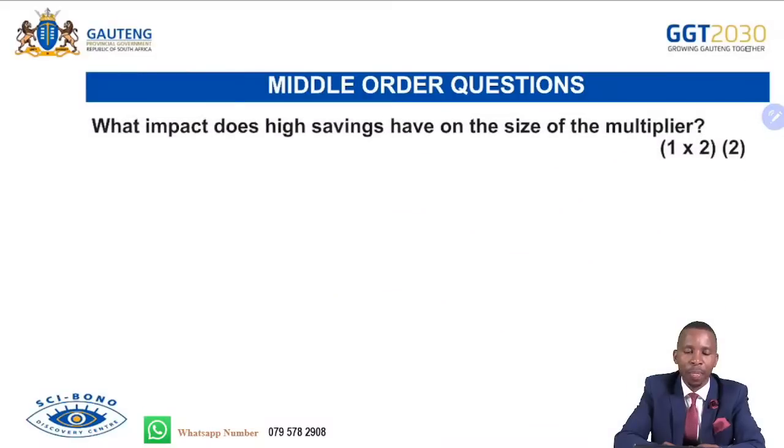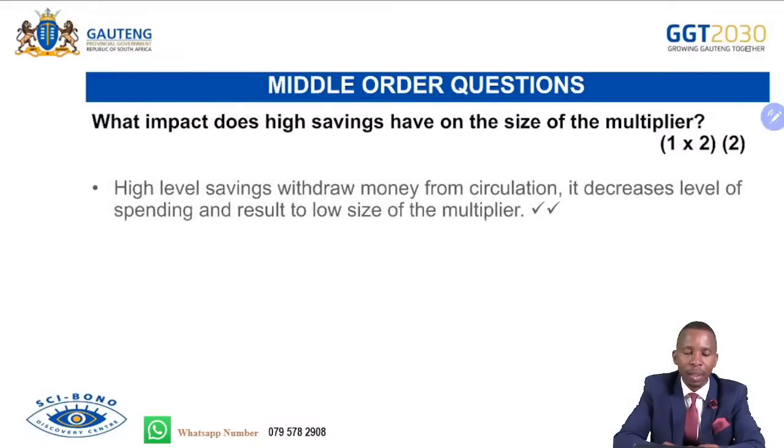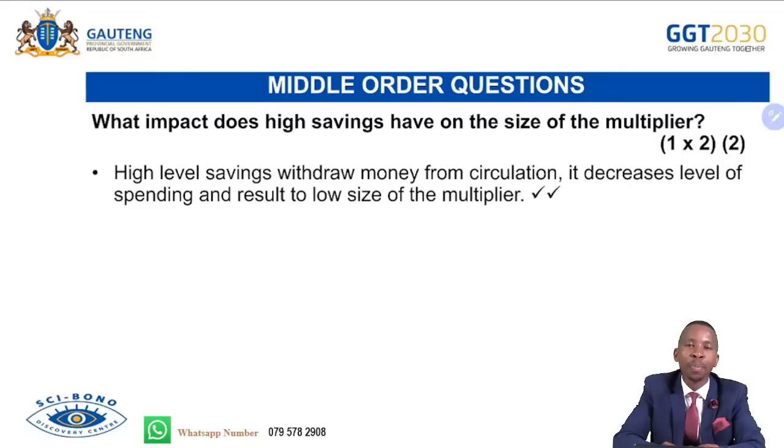We continue. What impact does high savings have on the size of the multiplier? We know that if there are more savings, there will be less spending in the economy, so the multiplier will be affected negatively. A high level of savings withdraws money from circulation. It decreases the level of spending and results in a low size of the multiplier.